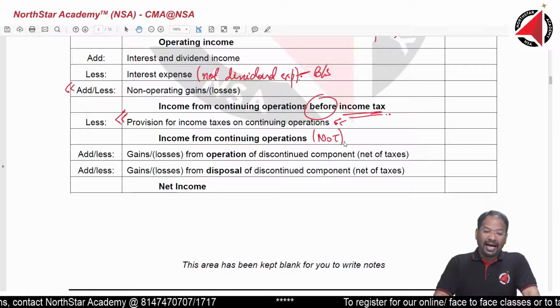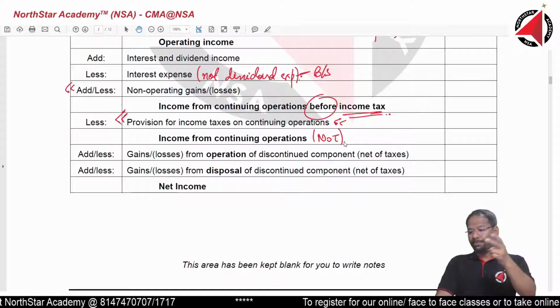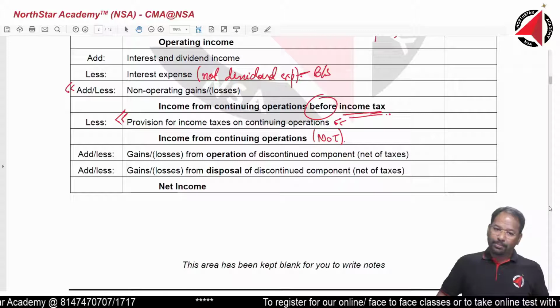From there we add and subtract what? Two important points. All right, two important points, what we add.